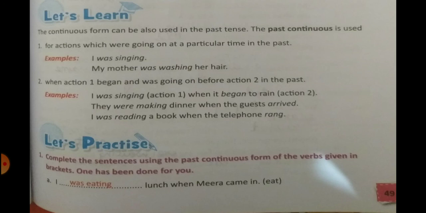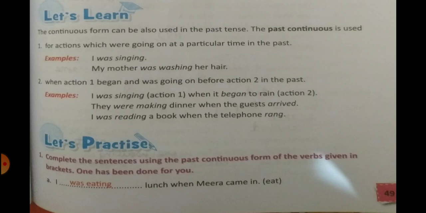Number 2, when action 1 began and was going on before action 2 in the past. So you have started with one action, and at that moment another action had started. Let's find the examples for better understanding. Number 1, I was singing. That is the first action that was going on when it began to rain. So the second action started. They were making dinner. That is the first action when the guests arrived. So that is the second action.